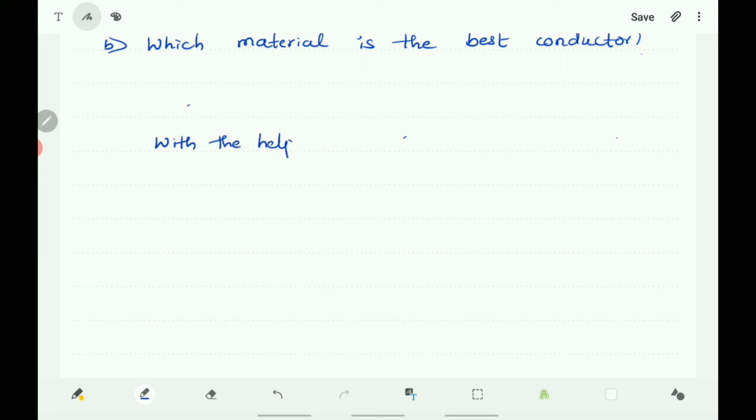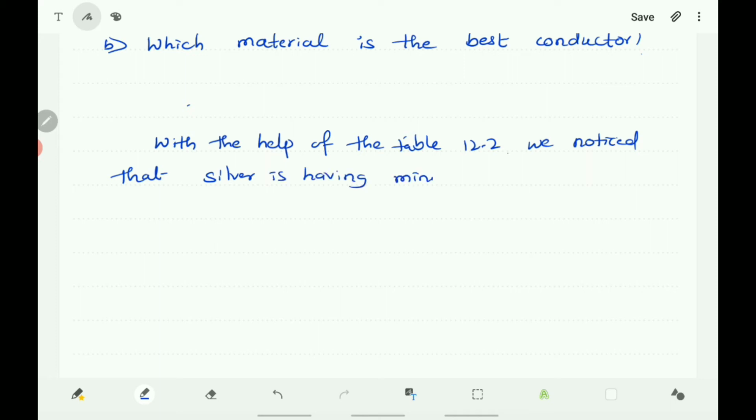With the help of the table 12.2, we noticed that silver is having minimum resistivity. Therefore silver is the best conductor. Silver is the best conductor.